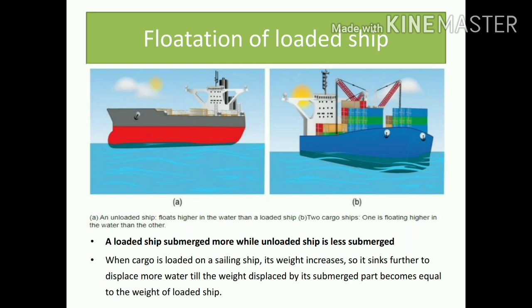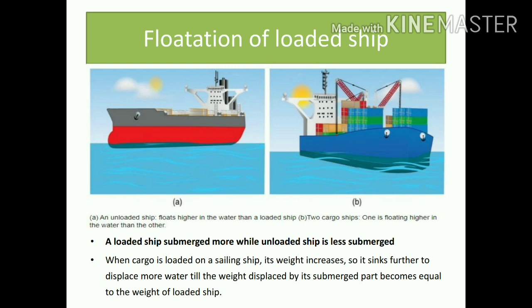Next one, flotation of a loading ship. You can see the two ships, A and B. In A we have a ship which is unloaded. In B you can see the ship which is loaded. But you can see that the loaded ship is sinking more below, whereas the unloaded ship is upward. Why is this happening? This is a cargo ship.